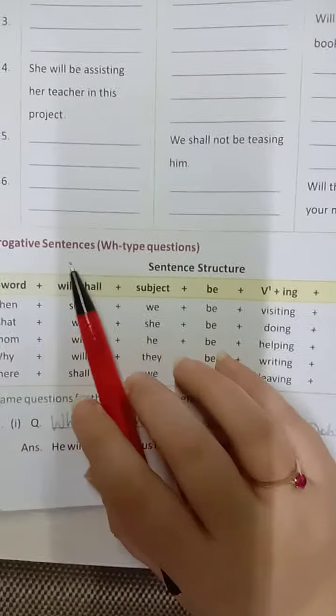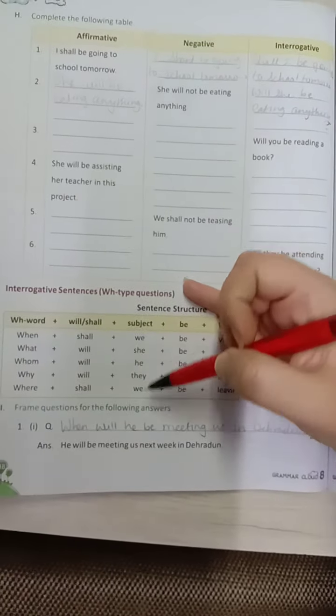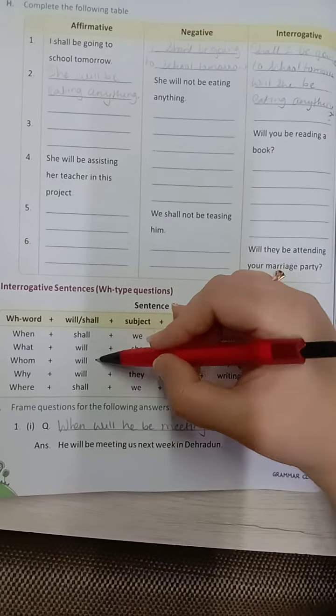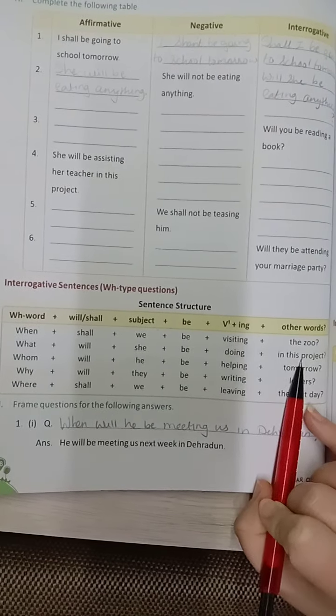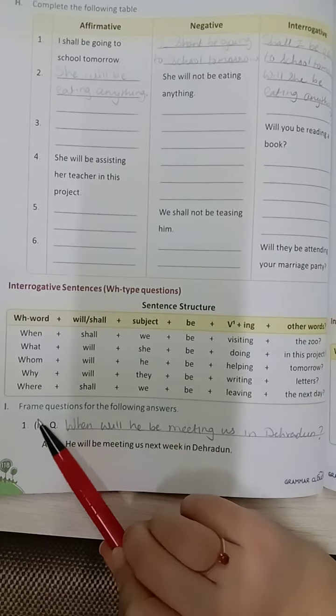Moving on to interrogative sentence, WH type question. WH word first followed by will or shall. This will or shall depends on the subject that you are using. With we and I, we will be using shall, and with he, she, it, and they we will be using will, plus be plus verb in the fourth form and other words. See the first one. Frame the questions for the following. WH type question.